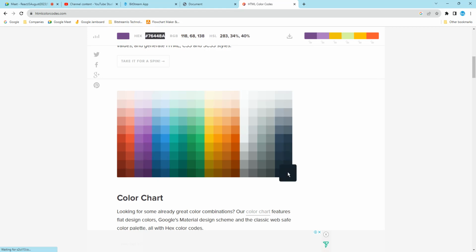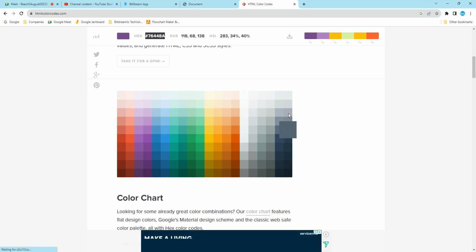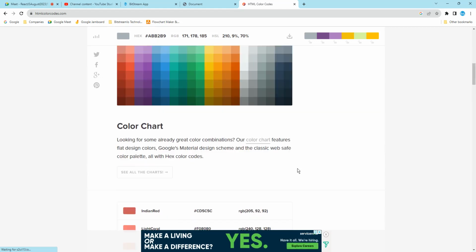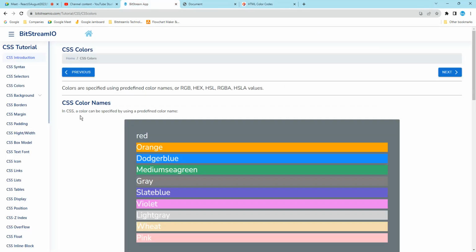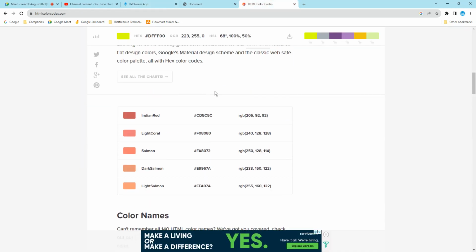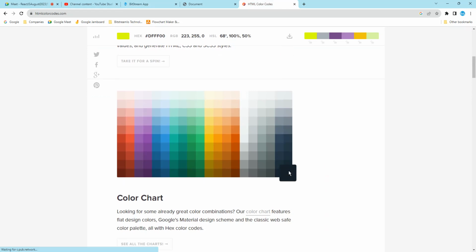If you want a dark, see, this is a black, a lighter black or something. Like that, we are going to get the color. If you want this type of color, you just copy here, and you will get a color code here. The color names: red you already know, violet, wheat, pink, gray. But if you want a lighter value, see, this is also black, this is also black. If you want a light black, you just go here, and you will get a code here.